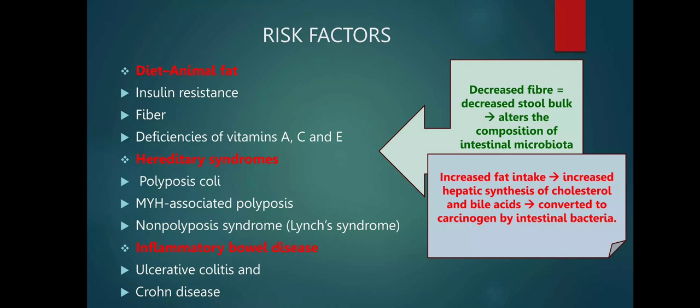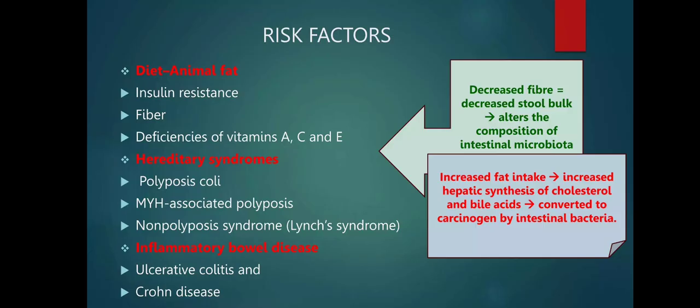Decreased fiber means decreased stool bulk, which alters the composition of intestinal microbiota. It means that the normal flora which exist in the intestine are altered, making it a potential risk factor for the adenocarcinoma. So, if there is increased fat intake, increased hepatic synthesis of cholesterol and bile acid takes place, which is converted to carcinogen by intestinal bacteria. And also deficiency of vitamin A, C, and E, which help in enhancing the absorption from the intestine, are also potential risk factors.